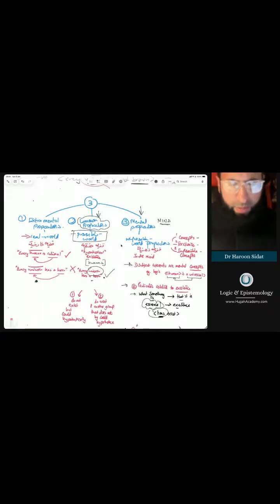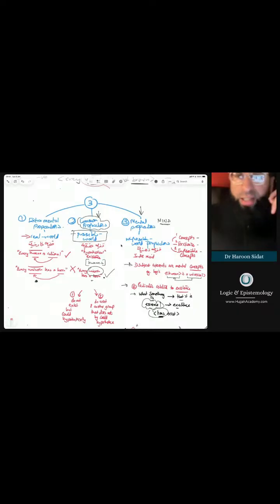So there are three types. Okay. Some people call them impossible world propositions. You're connecting to a subject reference which is impossible to exist. We'll come to that in a moment. So there's three types. The first one is the most obvious one. Extramental propositions, things that exist out there. Common propositions are possible ones, and we'll come to mental propositions. So let's cover the first one.